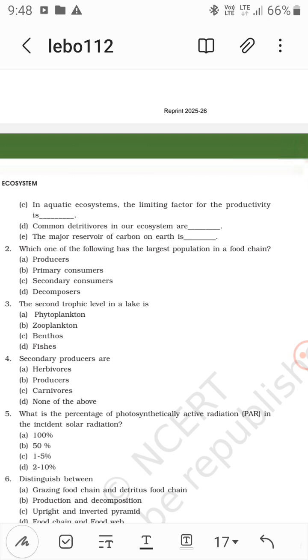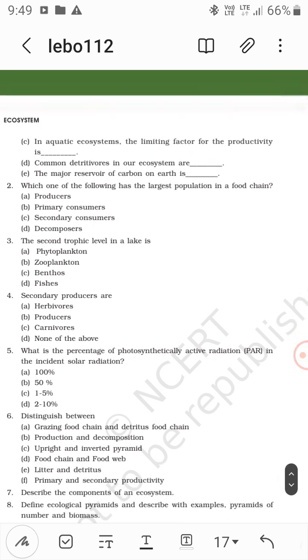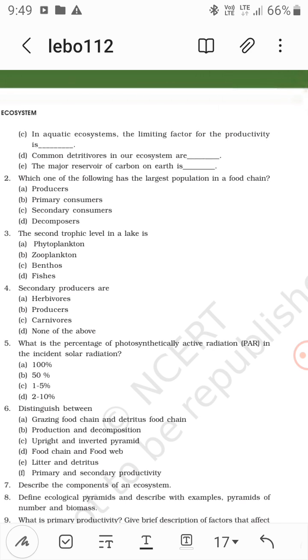Which of the following has the largest population in a food chain? Producers, primary consumers, secondary consumers, and decomposers. The largest population is of the decomposers, right? Fungi and bacteria. The second trophic level in a lake is phytoplankton, zooplankton, benthos, or fishes?